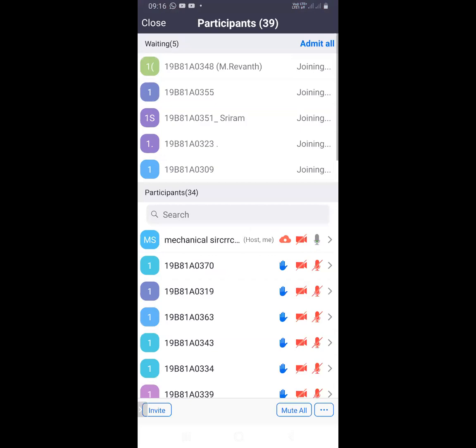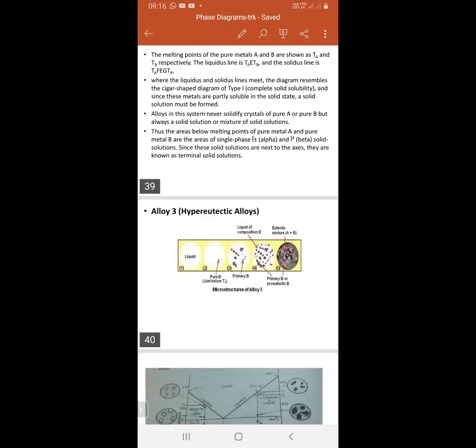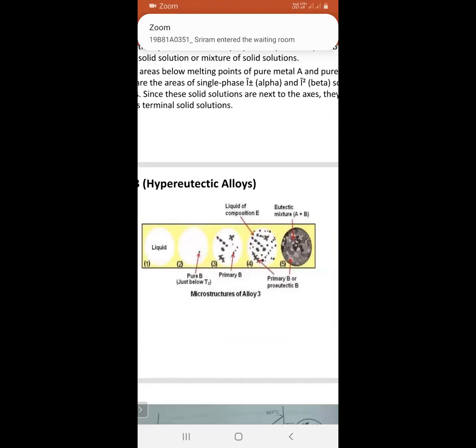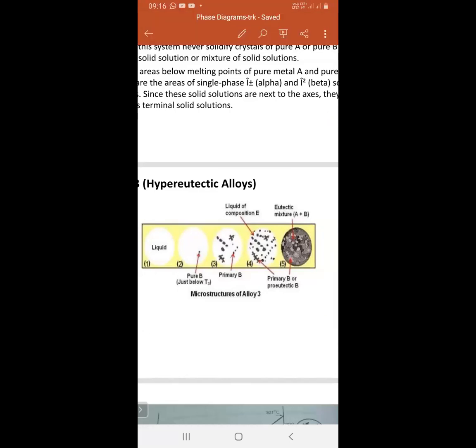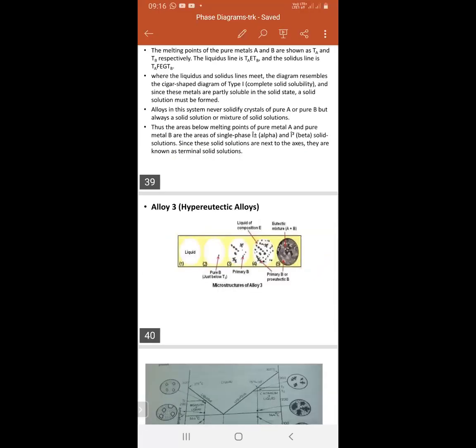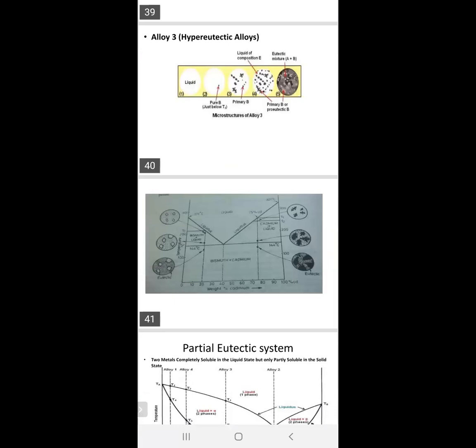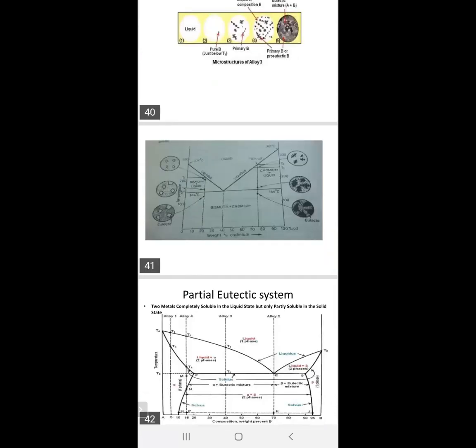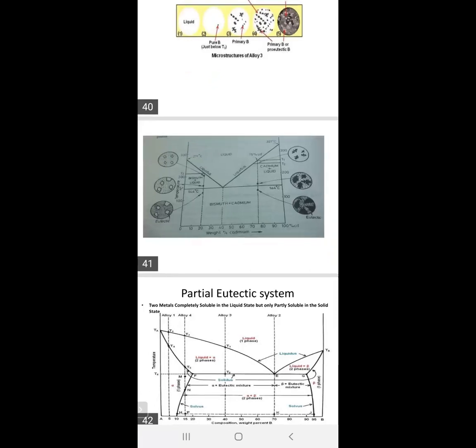The liquid is very less. Then at the 5th point, the total is solid. That is the eutectic mixture. This is the total phase diagram of eutectic. Here the example is bismuth and cadmium. Then you can easily understand if you see this one.